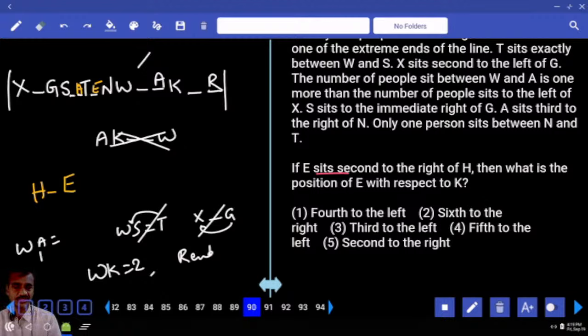Then, C is seated second to the right of H. And what is the position of E with respect to K? 1, 2, 3, 4, 5. Now fifth to the left hand side. Now fifth left, choice for 90. Then 91.